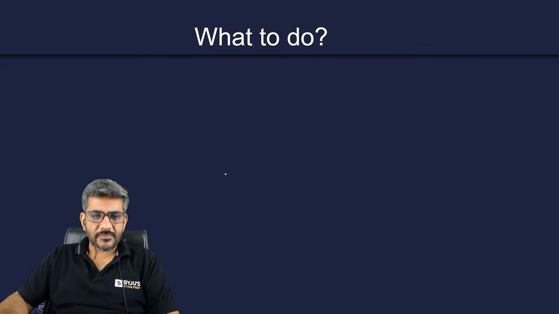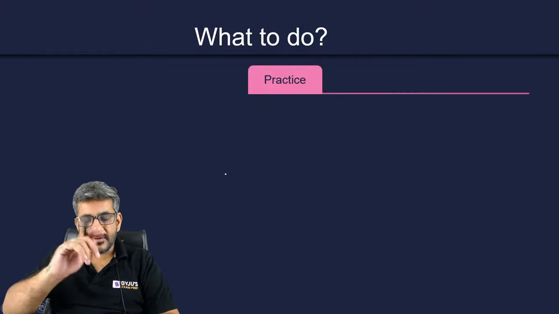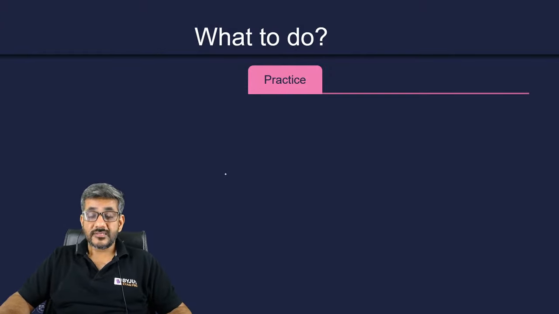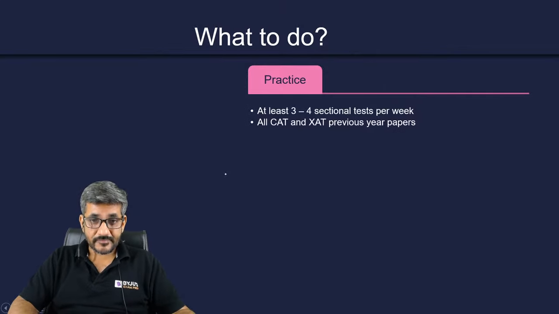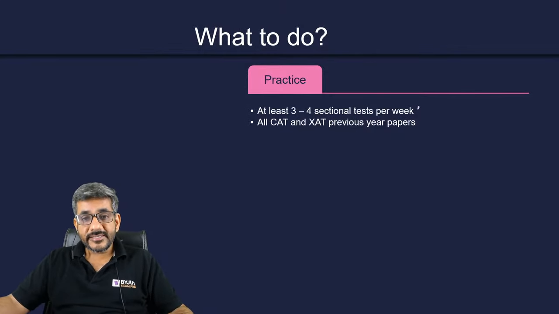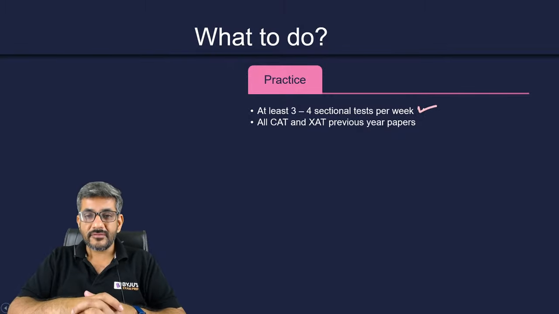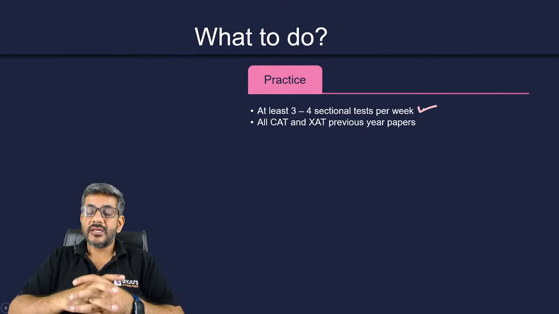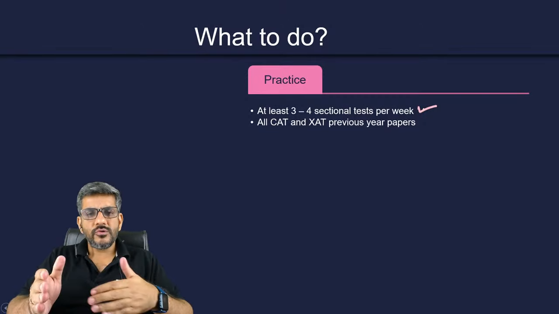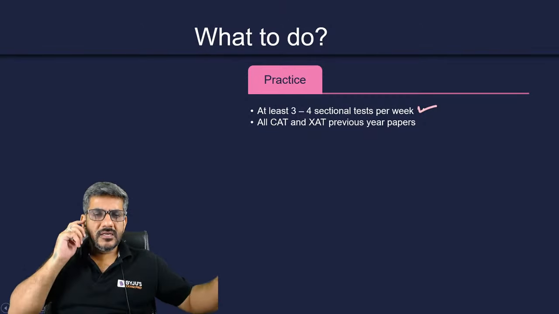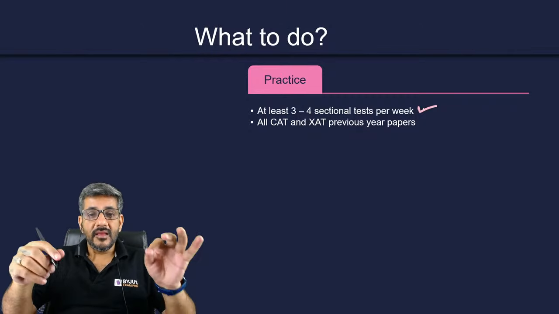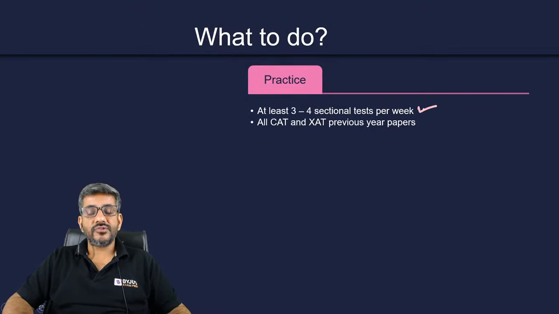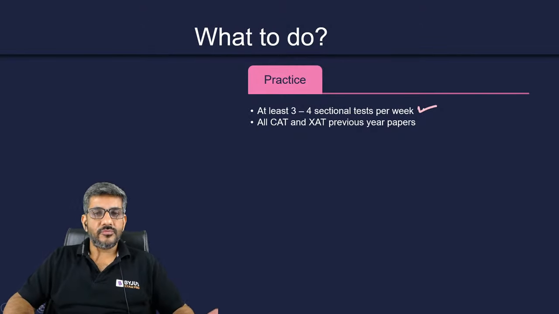There are 3 things primarily that I would be talking about. First, about practice. How do you practice? I mean, what all things are to be done during the practice time? First of all, at least 3 to 4 sectional tests per week should be done by each and everyone, starting from today only. Right? Of course, you can increase this number once you reach near the CAT exam, but at this stage, in my opinion, at least 3 to 4 sectional tests you should be writing every week to be good at LRDI.